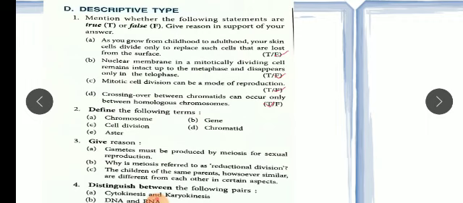Now, children, the third one: the children of the same parent, however similar, are different from each other in certain aspects. What is the reason? It is due to the genetic recombination.